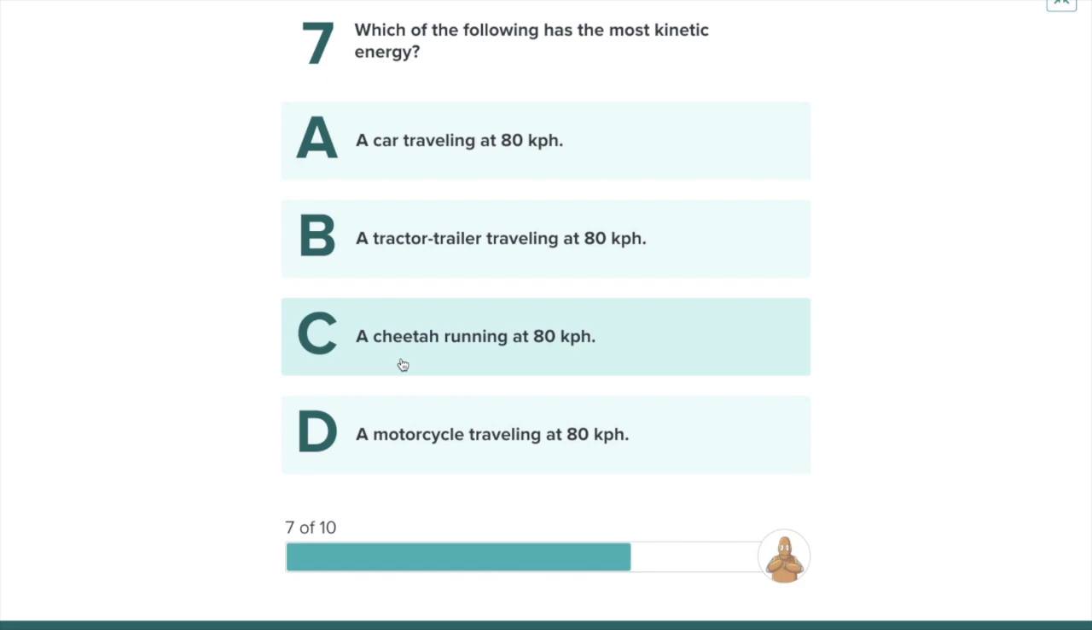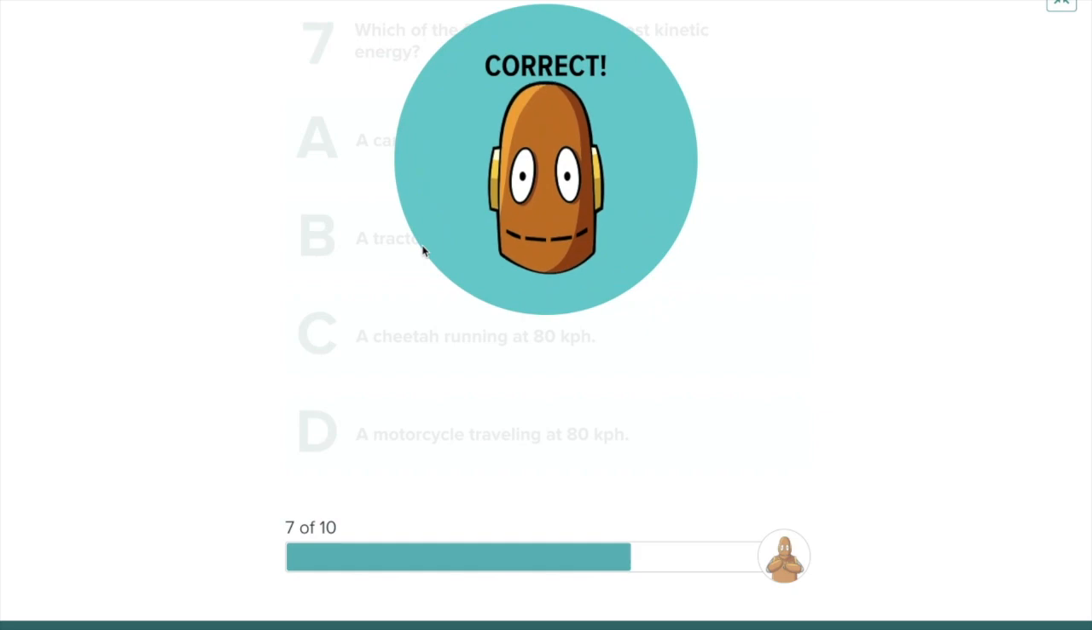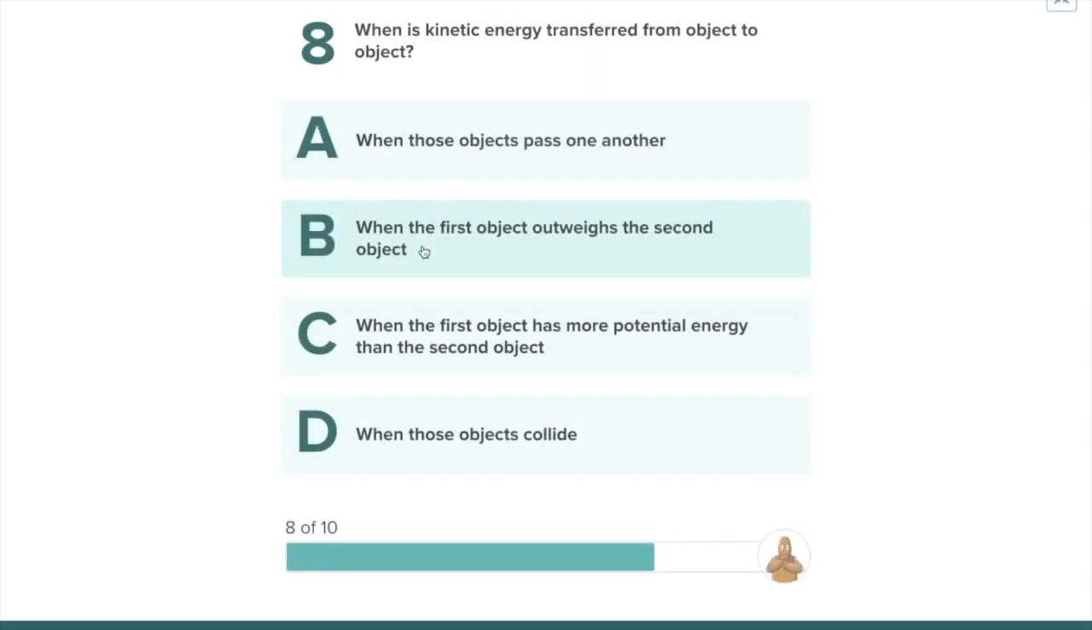Did you say letter B? Correct. A tractor is heavier than a cheetah. Even if the cheetah moves fastest, the tractor has greater mass compared to the cheetah.